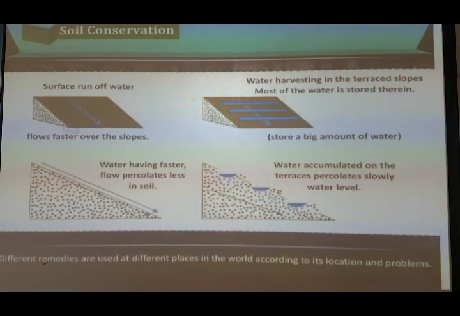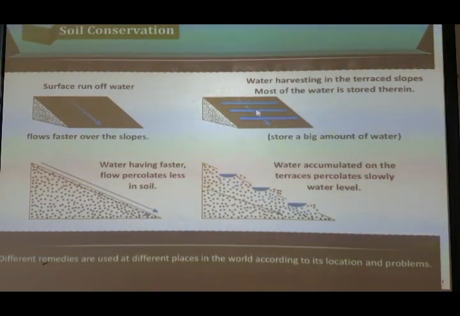You can see here, compare this first picture and this second picture. In the first picture, there is surface run-off of the water. Why? Because there are no slopes here. But in the second, you can see water harvesting in the terraced slopes. Most of the water is stored here.